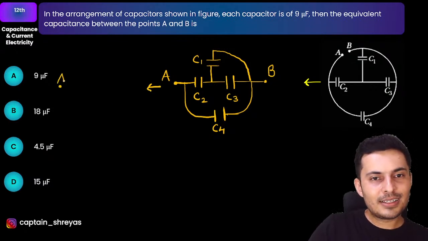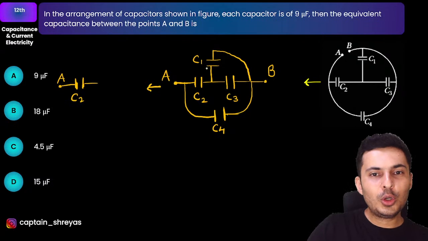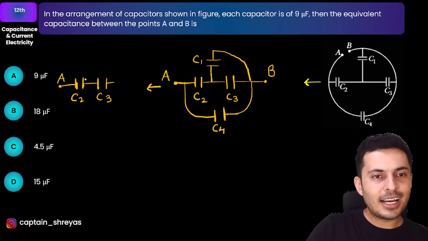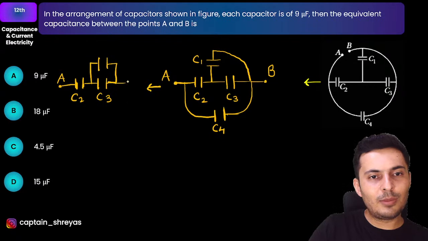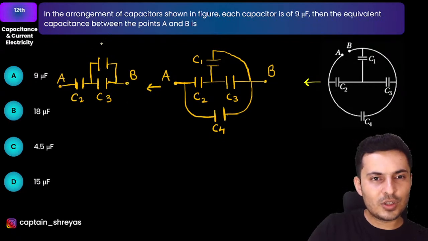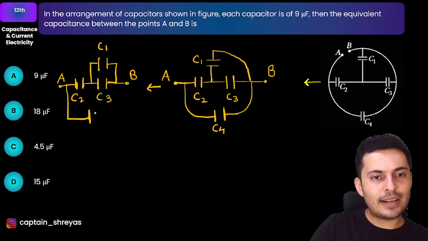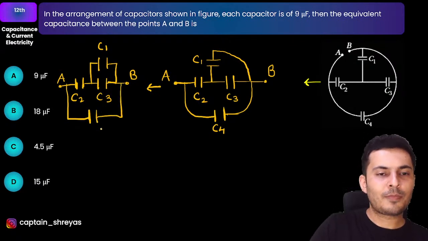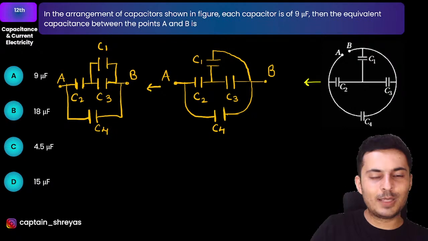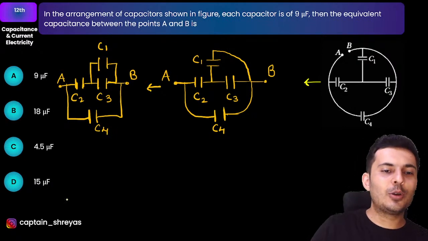Look at this. This is point A. This is your C2 capacitance. Do you notice C1 and C3 are actually in parallel? Did you just notice that? C3 and your C1 are actually in parallel, my warriors. So this is your C1, and you can see that C4 is parallel to all of them. Perfect. Now you know what to do.